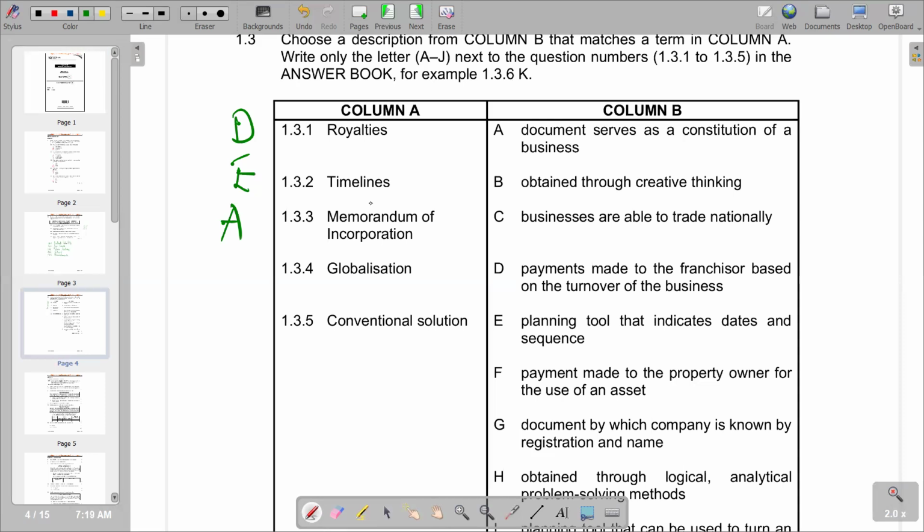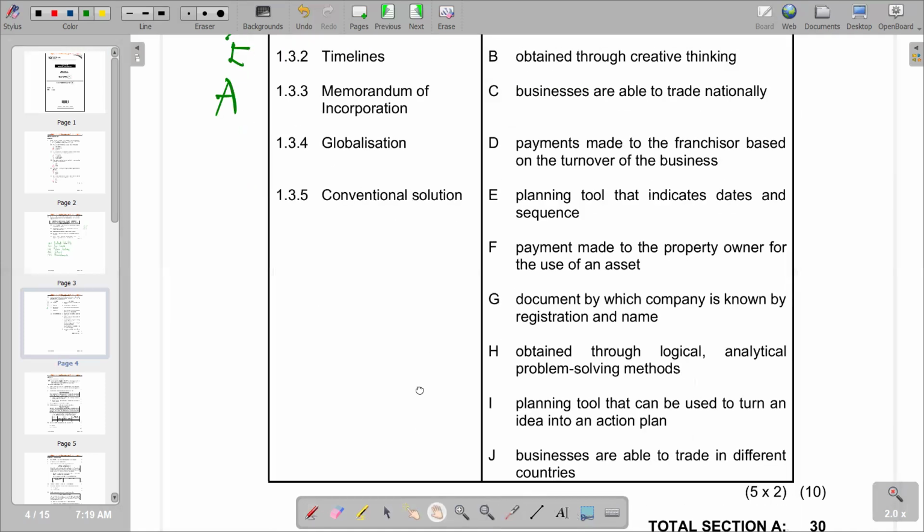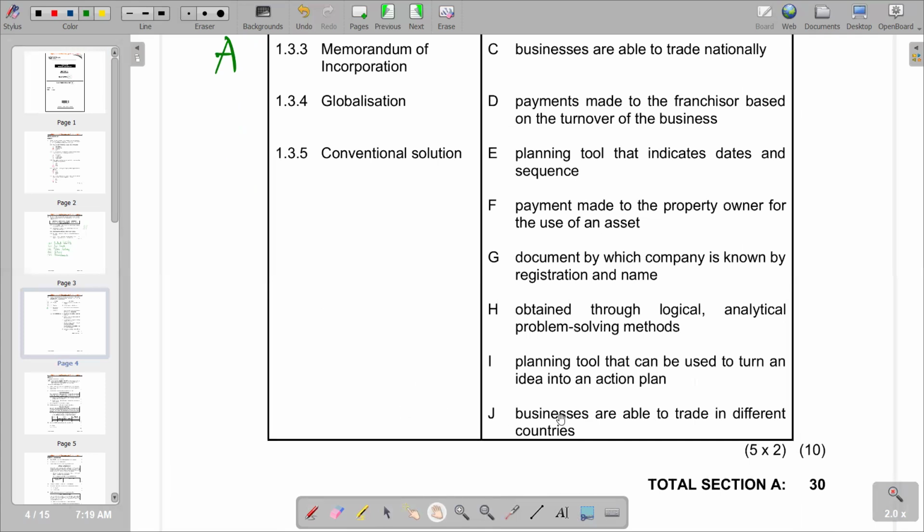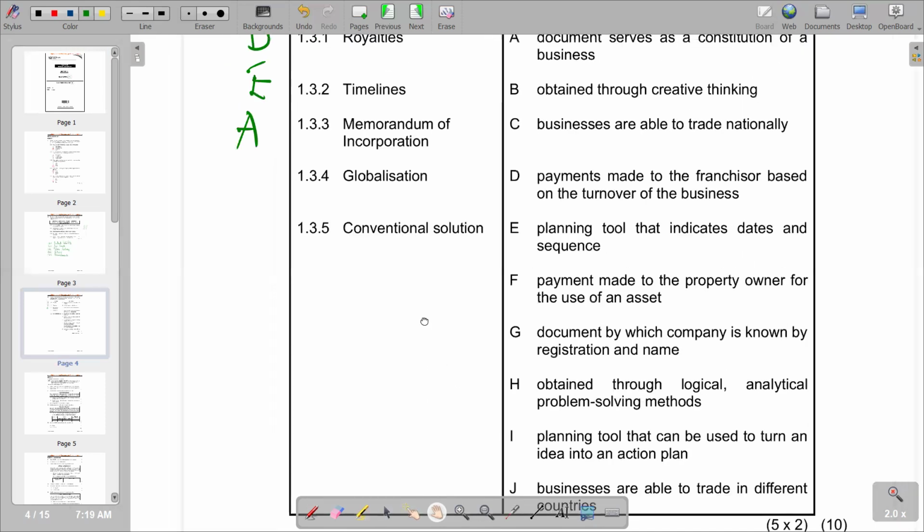So, looking at the responses that we have, we want to see which is the most appropriate one. We can just go down. We see J saying businesses are able to trade in different countries. Basically, remember we're saying international trade is also part of globalization. So we've got J.